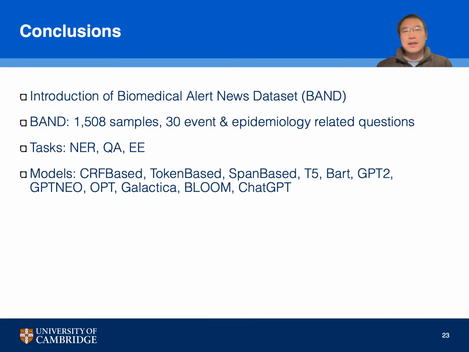Today's presentation covered the Biomedical Alert News Dataset, BAND, which consists of 1,500 samples and 30 event epidemiology-related questions, offering a valuable resource for NLP in public health. We examine tasks like NER, QA, and event extraction using models ranging from CRF-based to advanced ones like Bloom and ChatGPT. Our findings highlight the challenges in NLP for epidemiological data and the importance of selecting appropriate models for specific tasks. The BAND dataset sets a new standard for future research, advancing AI's potential in public health.